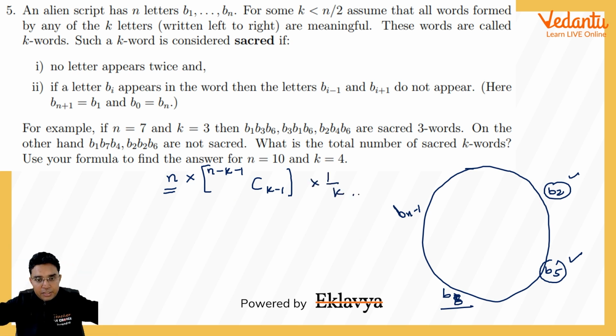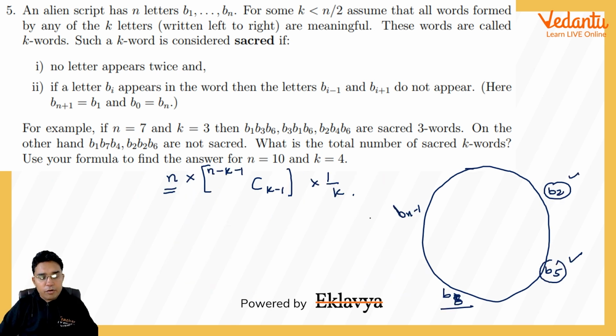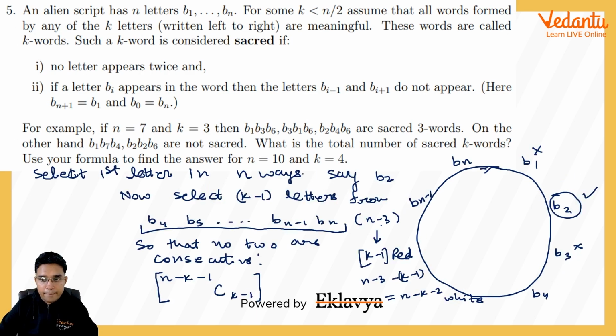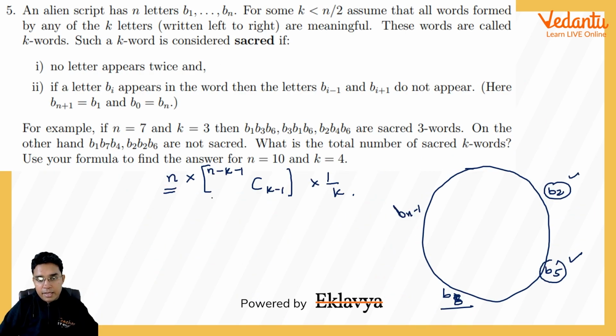Okay, I'm just refreshing what I've done. First I selected first letter, which could be anyone from these n letters in n ways. Then from remaining n minus 3, because once one of the letters is selected, 2 neighbors are rejected and we are left with only n minus 3 choices, from which we have to choose k minus 1 letters so that no two are consecutive. So as I told you this theory in this slide, it will be done in n minus k minus 1 C k minus 1.